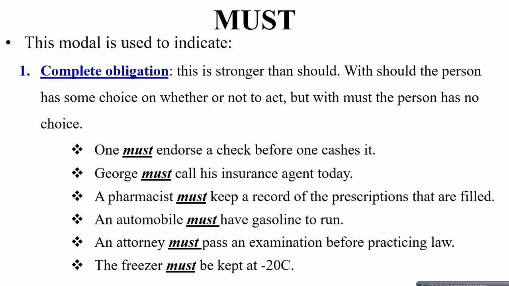Example number 2 says George must call his insurance agent today. So it means he must be at the point where he has no more days left. That's why he has no other option. He has to call the agent today.